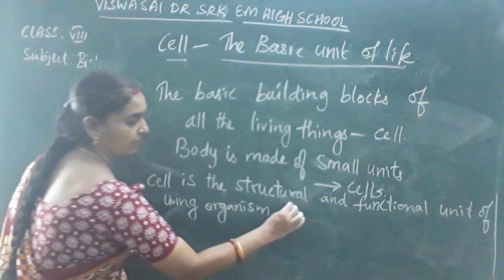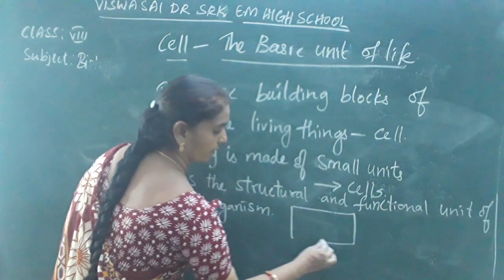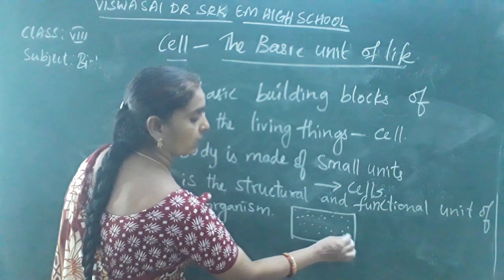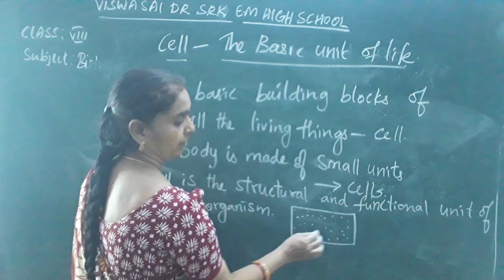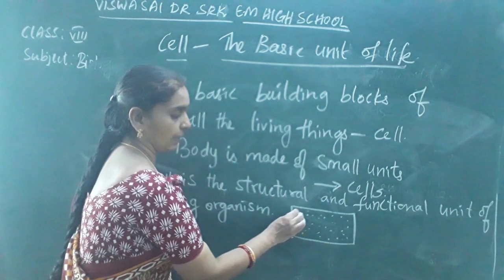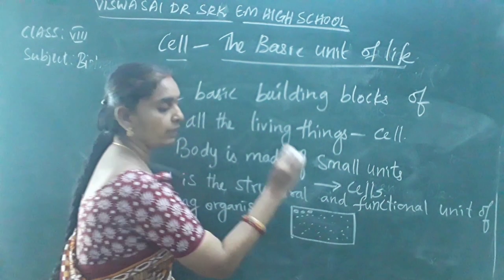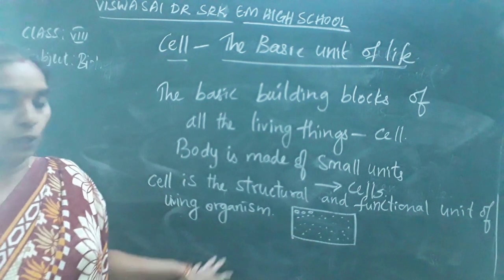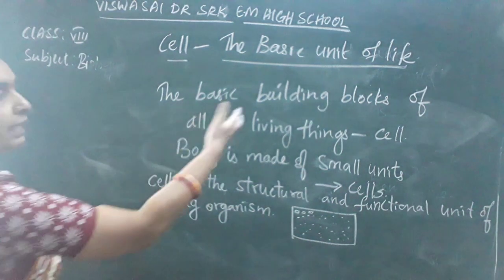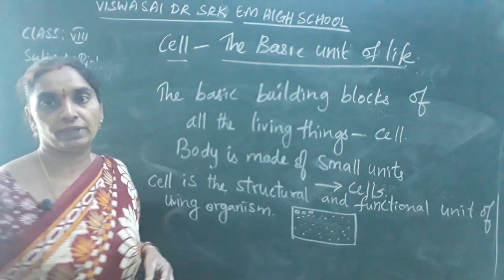If it is an organism, there are so many cells in an organism, like bricks of a building in a body. So we can say that the cells are the building blocks of all the living things.